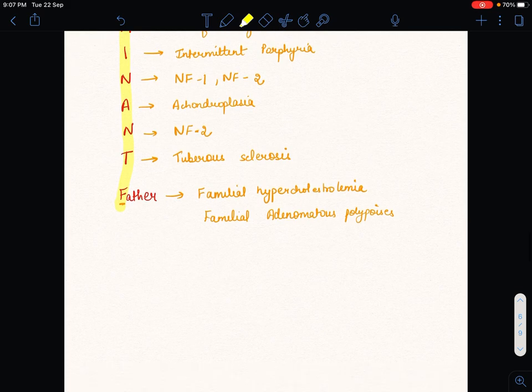And in father, F for familial hypercholesterolemia and familial adenomatous polyposis. So this is the mnemonics for autosomal dominant.